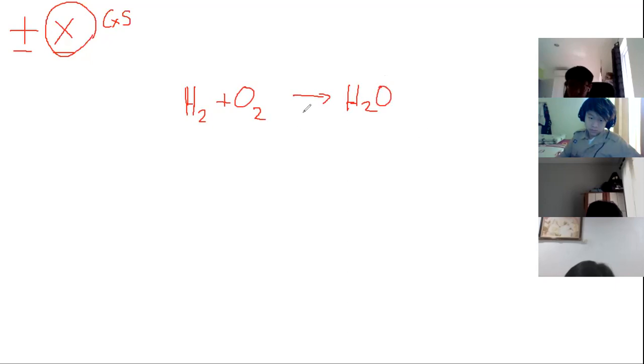Okay, how can we make it balance? So again, we separate the reactants. So these are the reactants. Hydrogen and oxygen are the reactants. And then H2O is the product.